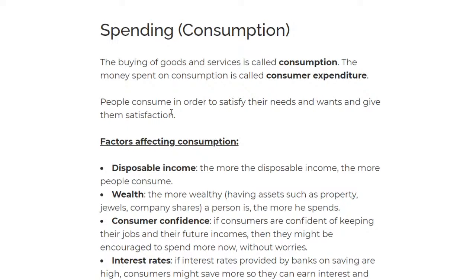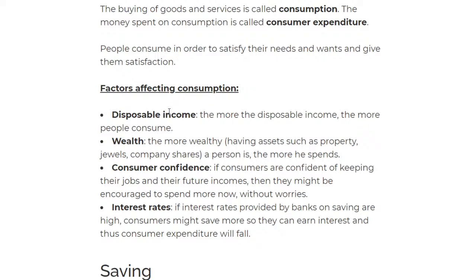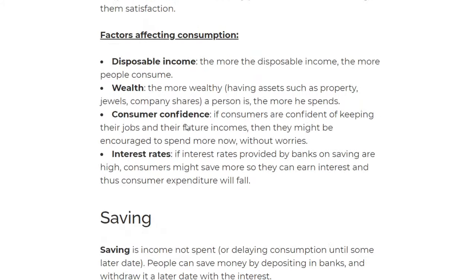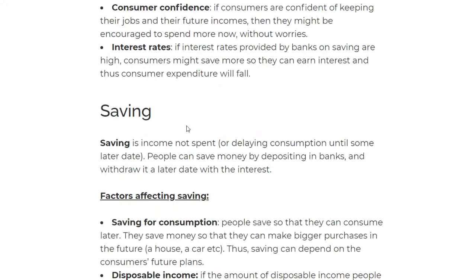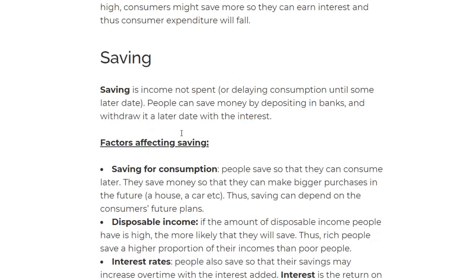Finally, we have interest rates. Interest rates is what I told you in the start. It's provided by the banks because of saving. If the interest rates are high, then consumers will save more, and that means they will earn more interest, and therefore their consumer expenditure will fall. So that means they will not have enough to spend, because the bank is going to pay them back later. So they're saving more.